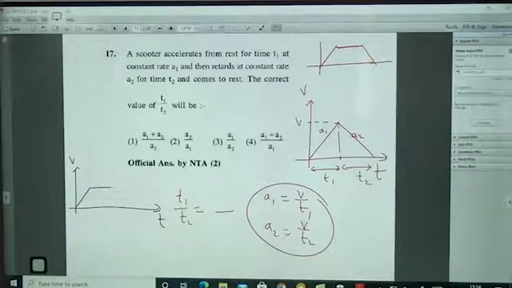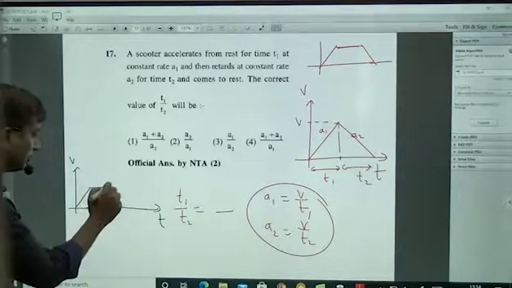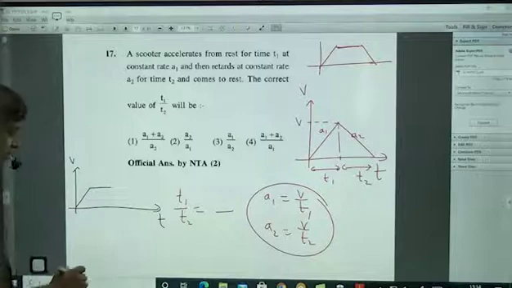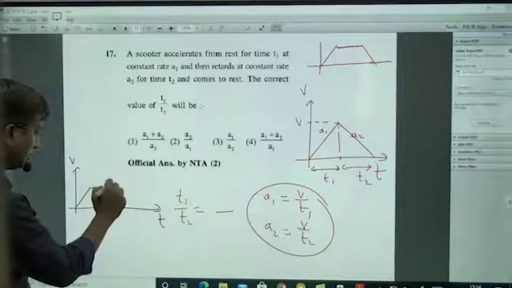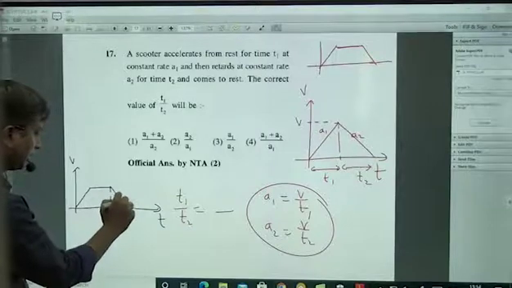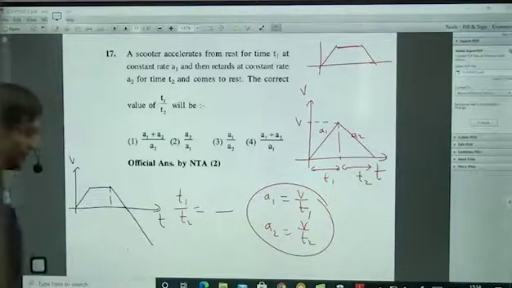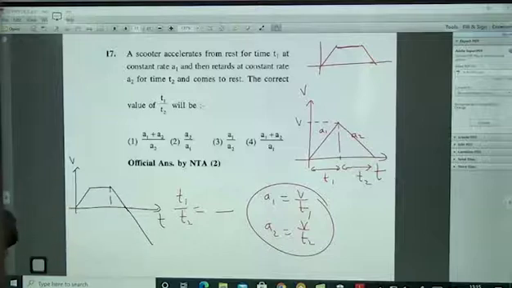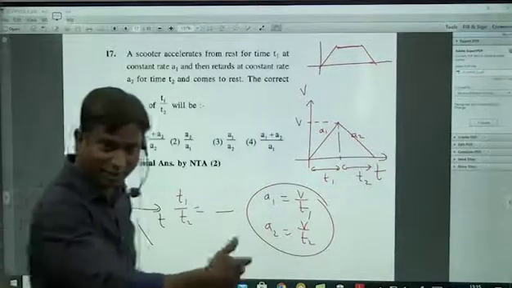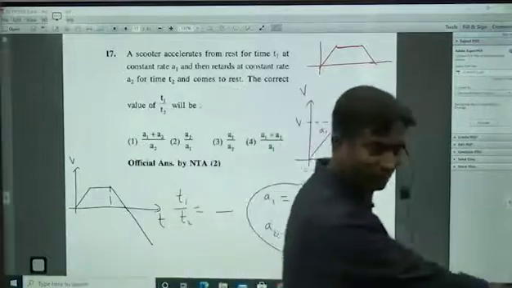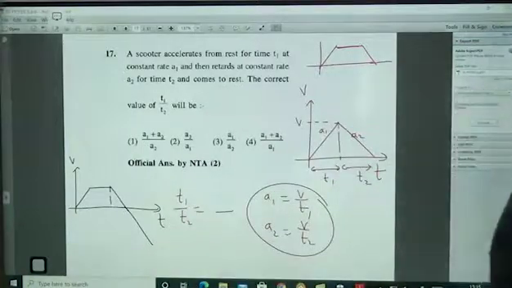Suppose it is retarding at some other rate, coming to rest, and after that still continuing like this, which means it is coming back in reverse. So after how much time will it come back to the initial point? First it is accelerating, velocity increasing, then constant velocity, and then retardation, and it moves forward only.